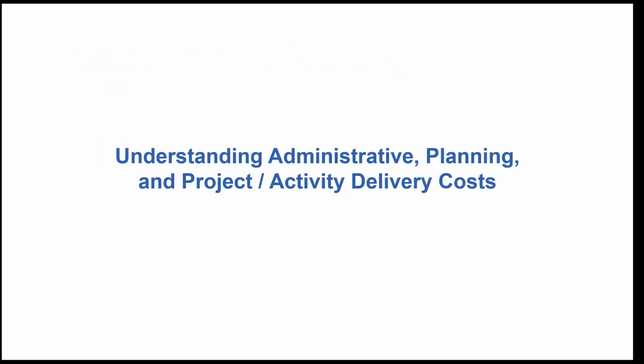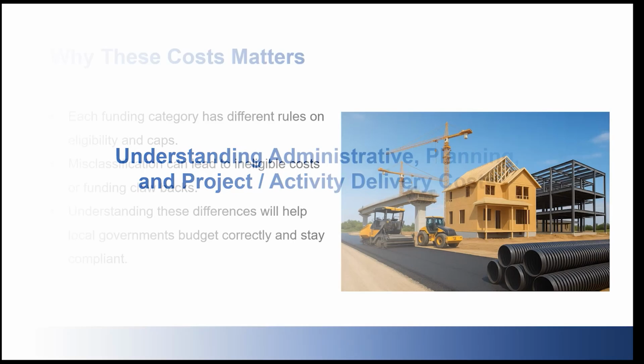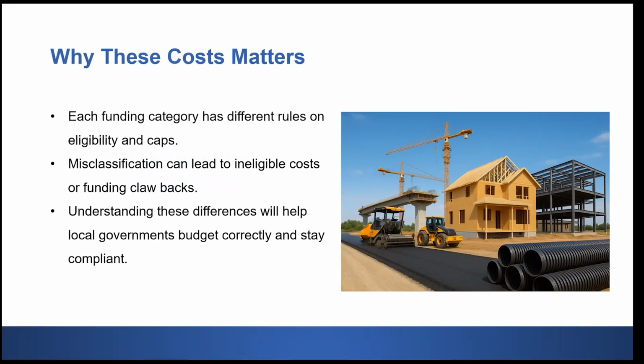We're now going to discuss our last section for this training, and that is administrative planning and activity delivery costs. Yay! Almost there. So why do these costs matter? These costs matter because they affect how much funding is available for actual recovery work.